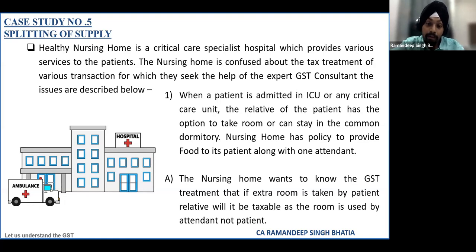Healthcare is not only for treatment, but also for the care of the patient itself. And whenever I am there as an attendant or relative, I am not there for a separate stay. Any person who does not have a patient coming to the hospital just for the purpose of taking accommodation is not at all possible. So I am of the view that it is completely a composite supply, even though the circular says otherwise. It is a composite supply of healthcare, it will be an exempt supply. It is part and parcel of my healthcare facility only, and it will be treated as an exempt supply.